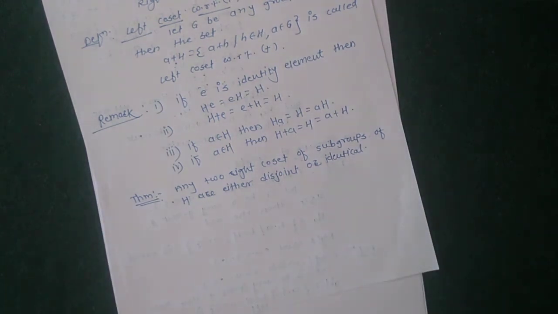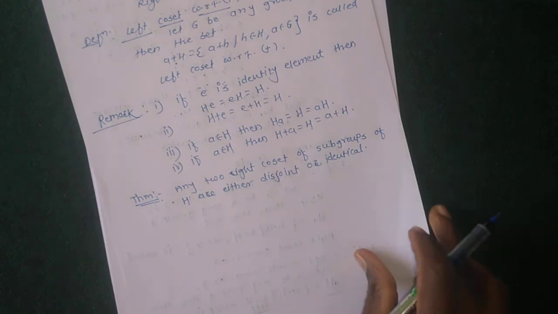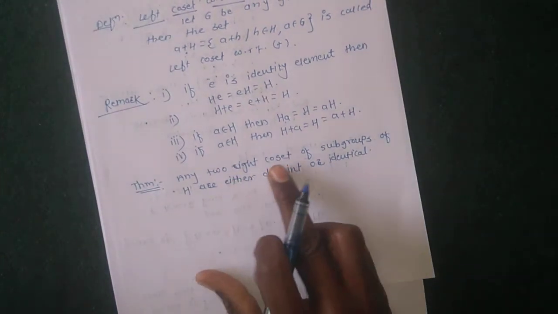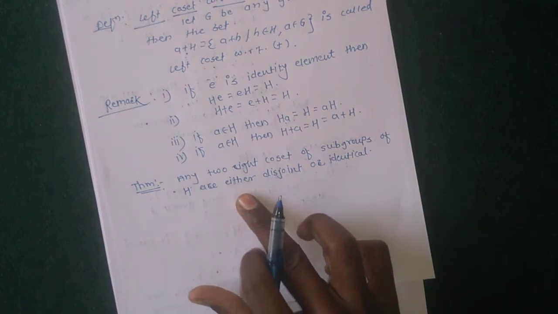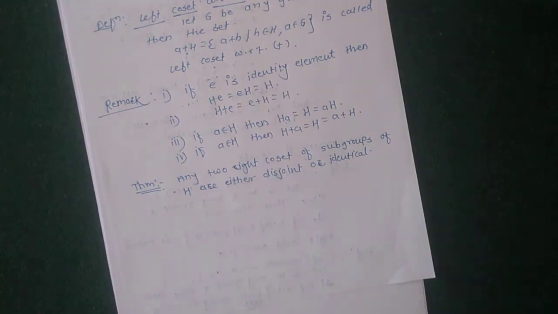This is a very important theorem for the university exam. So the statement says that any two right cosets of a subgroup are either identical or disjoint.